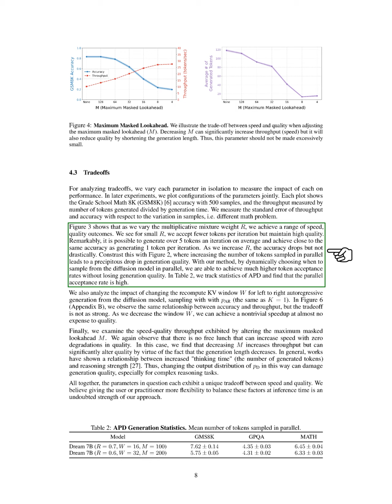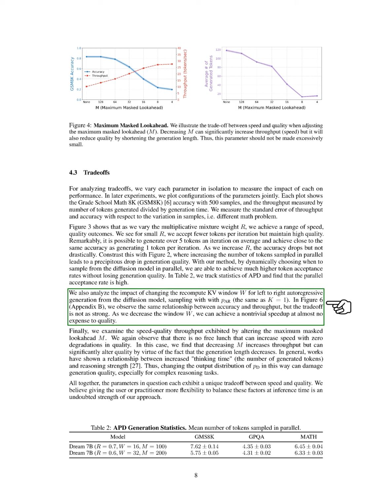As we increase the weight, accuracy decreases slightly, but not drastically. In contrast, increasing the number of tokens sampled in parallel leads to a significant drop in quality. Our method allows for higher token acceptance rates without sacrificing quality by dynamically choosing when to sample in parallel. We also examine the impact of changing the recompute KV window and find that reducing it can lead to speed improvements with minimal quality loss.